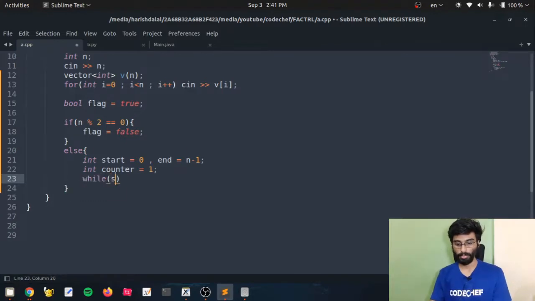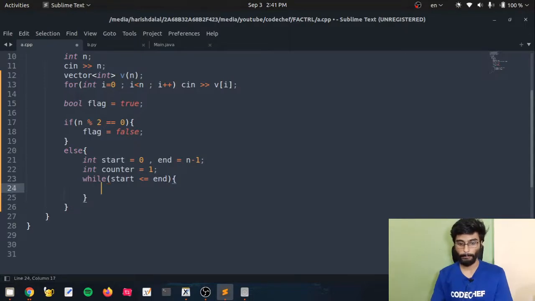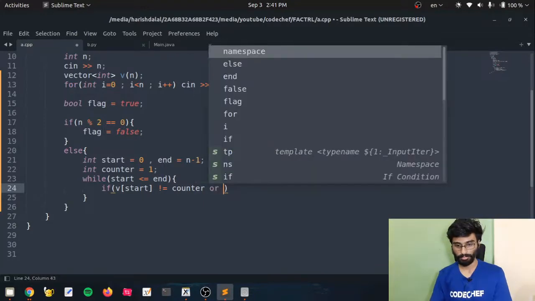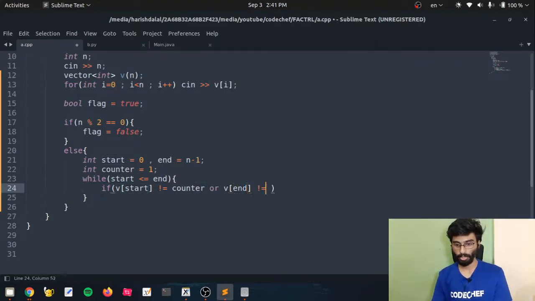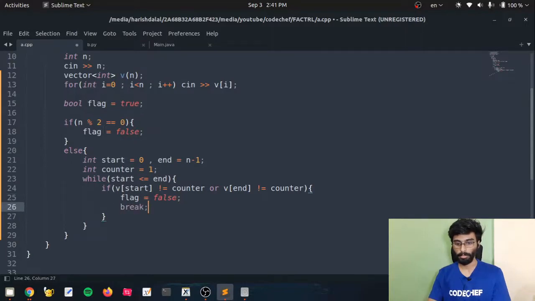Now we will run our loop until our start is less than or equal to end. If at any point, at any condition, v of start is not equal to counter or v of end is not equal to counter, in any of these cases our answer is not valid, so make the flag false and we can directly break out of the loop.